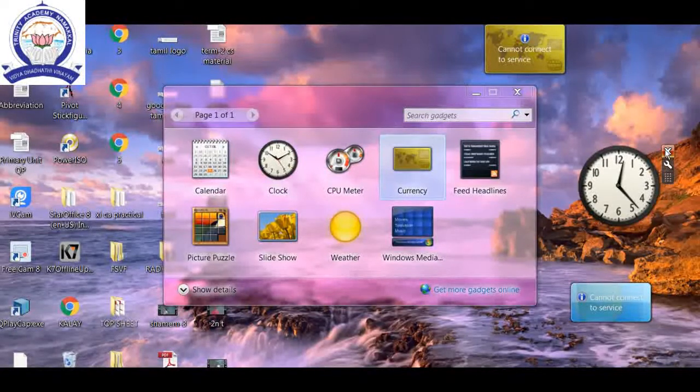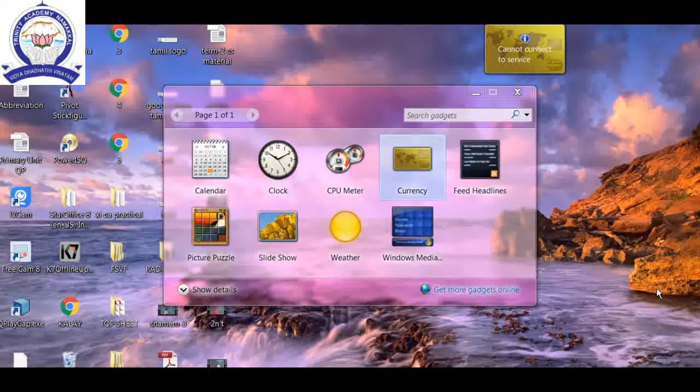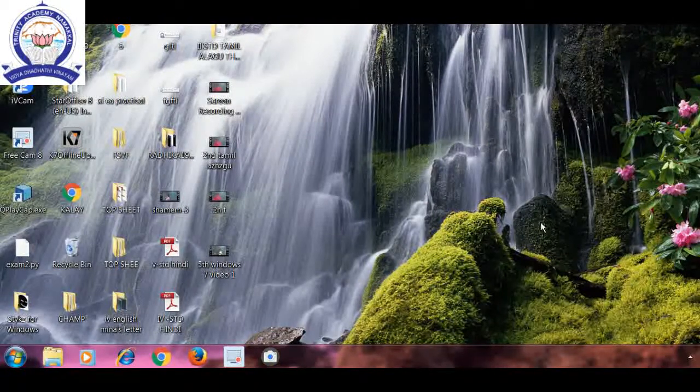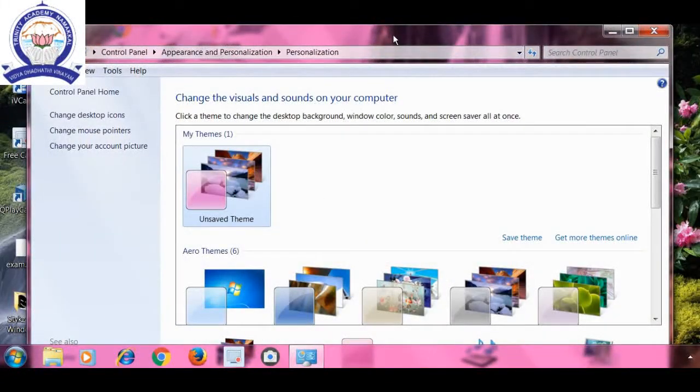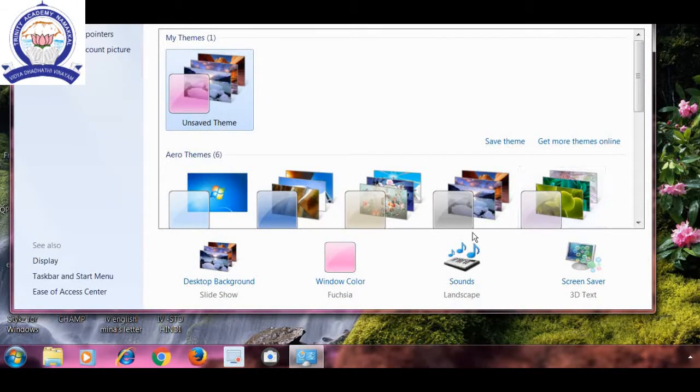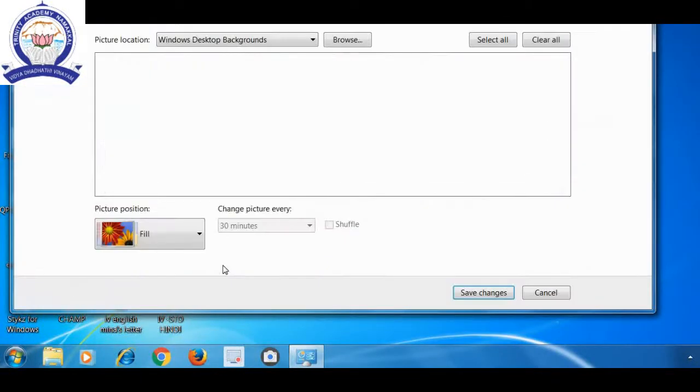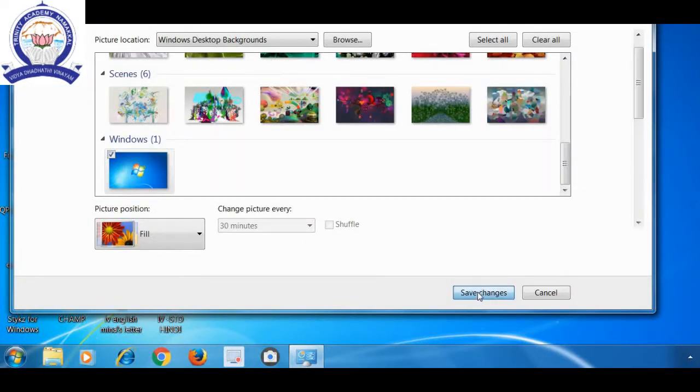Like this. Can you see the screen, children? See children, I told you this is the desktop. The background area of the screen is called the desktop. We can change the background also. How can we change the background? With the help of the mouse right button. If we click the mouse right button, we can get the list. The Personalize option is there. If we click it, we can get so many backgrounds, and you can click one. Okay, save changes.